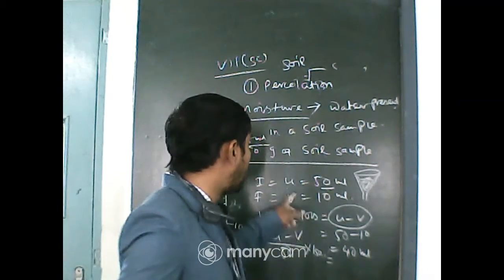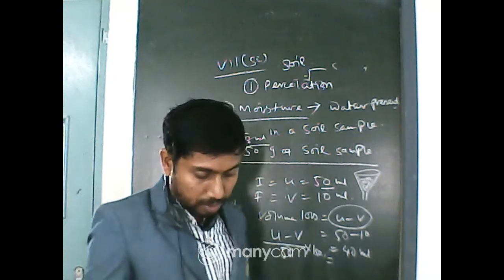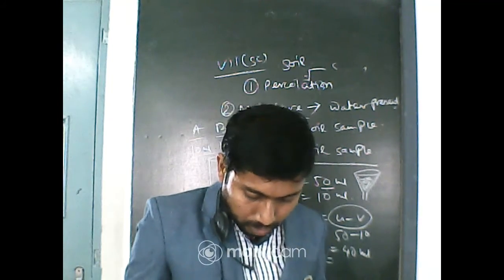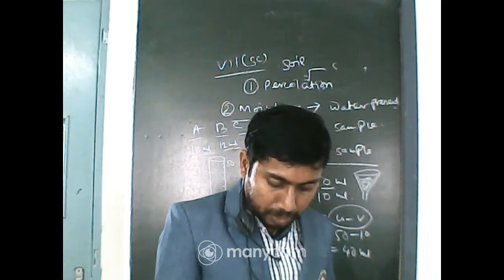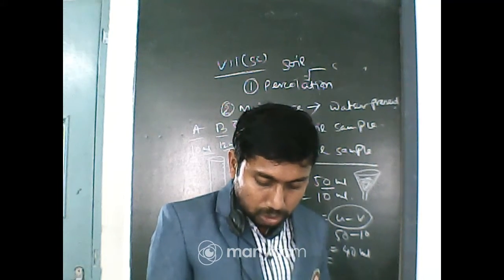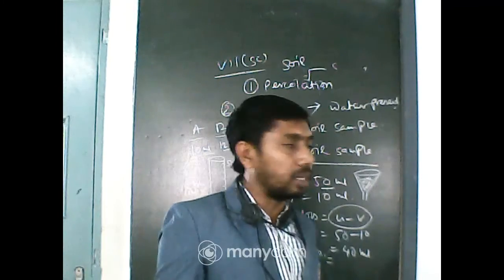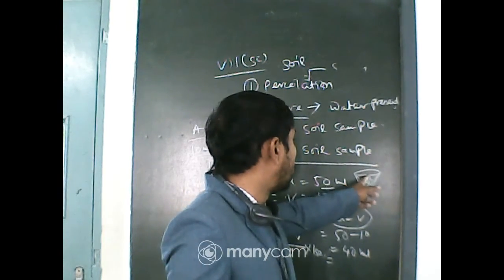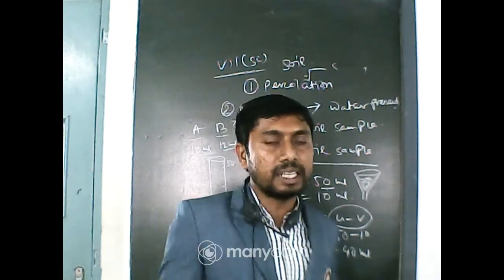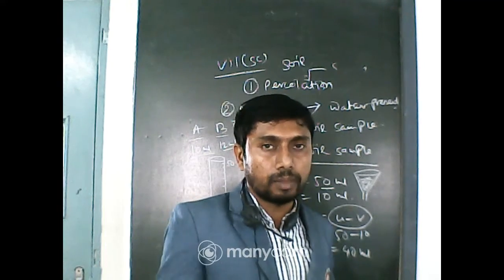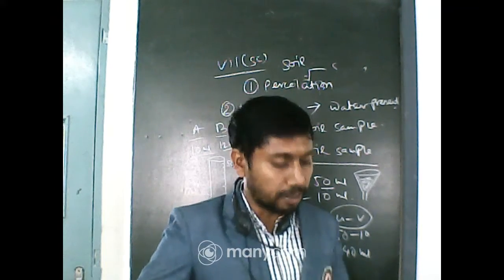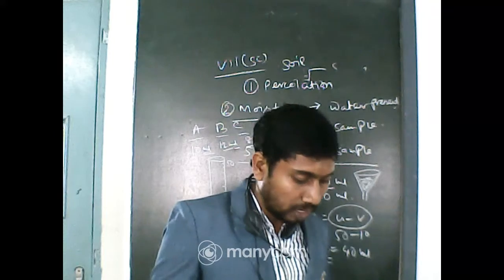So these two values are there, U and V. You can use a dropper for this purpose. Do not let all the water drop at one spot; spread it, one drop here, one drop there, so that the soil sample will be saturated with water.